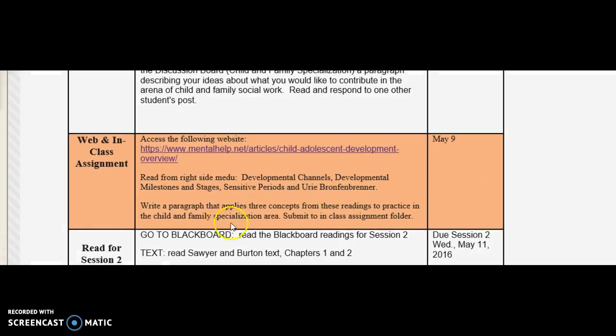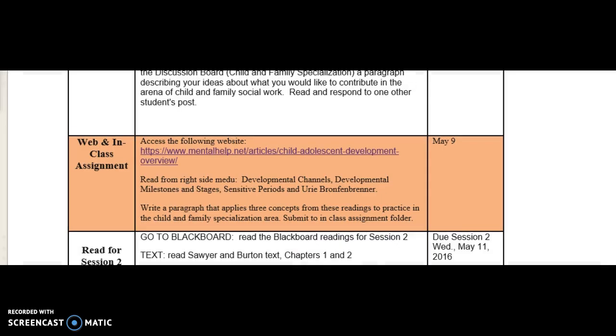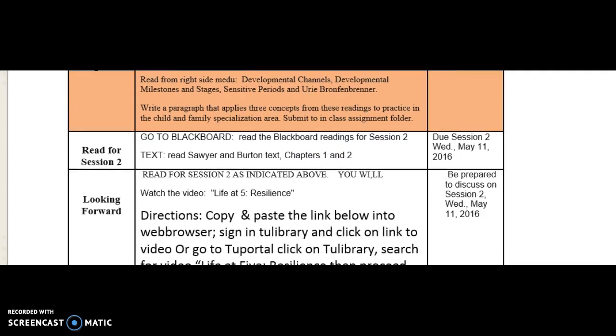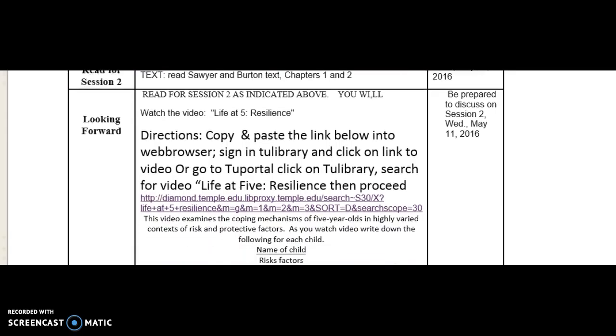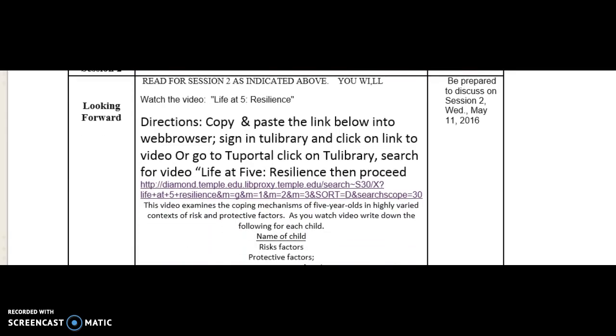Now, this tells you how to prepare for the next session. This is the reading that you need to do for session 2. So this is the time that you need to put in not class time, but prep time. And then finally, again, we're only meeting 2 hours even on the synchronous time. So there's always going to be at least an hour of work that you need to do in addition to that. For this one, you need to watch a video called Life at 5.